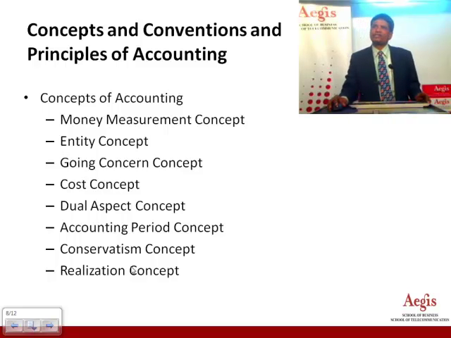Accounting understands dual aspect. As we know, every debit has to have a corresponding credit, and every credit has to have a corresponding debit. So debit has to be equal to credit, because accounting records transactions in both the areas. That is why assets and liabilities always have to match.